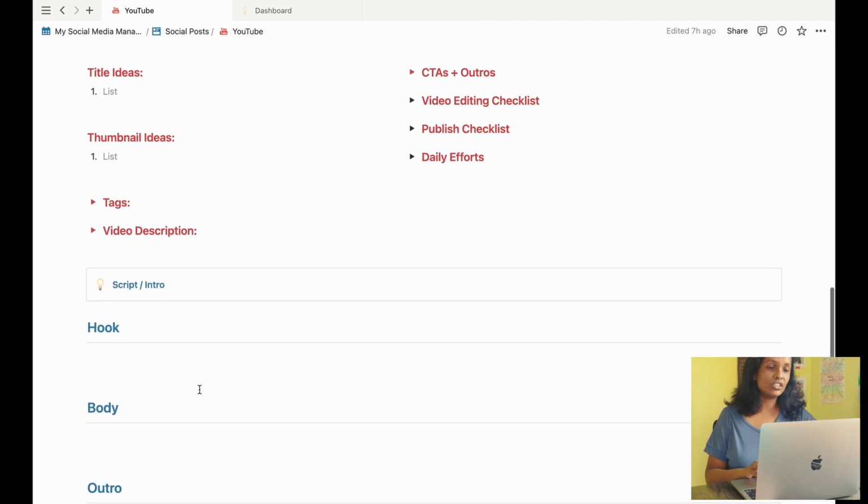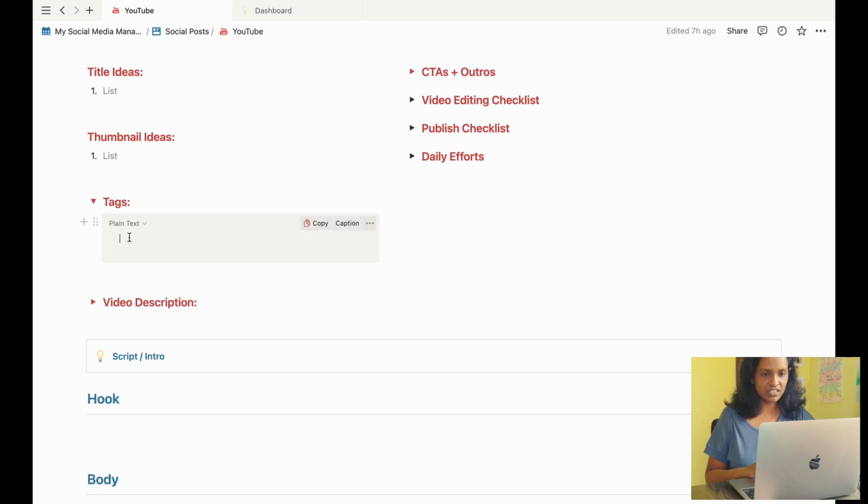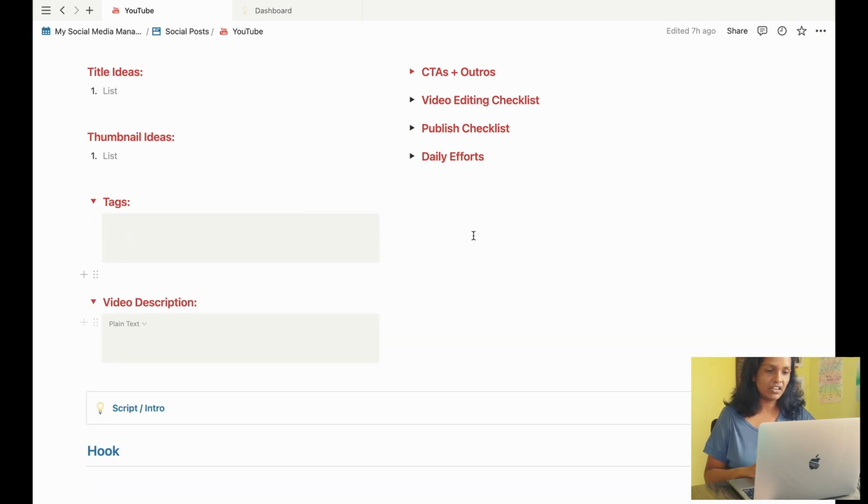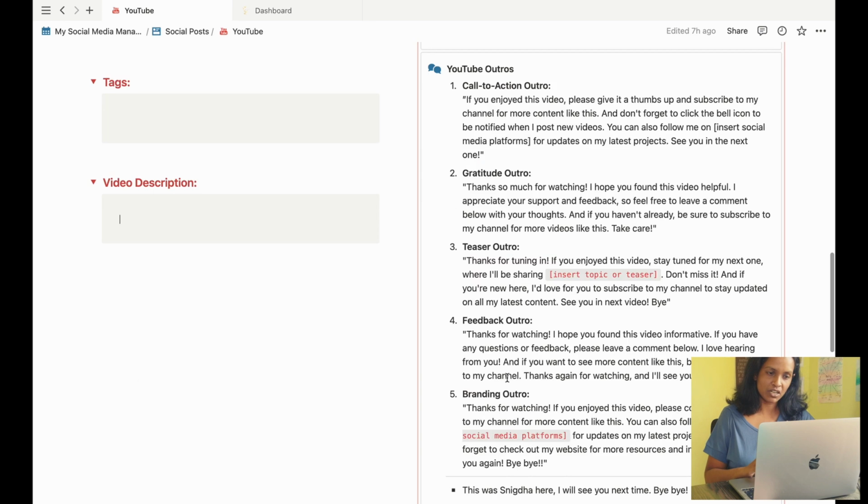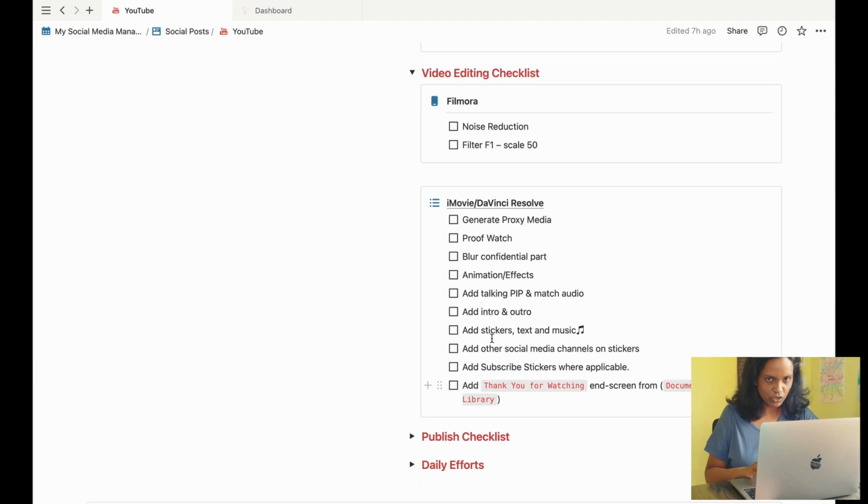And then down here on the left hand side, I have places to add my title ideas, thumbnail ideas, and I add my tags into this block and description over here. On the right hand side, I add some CTAs and outro ideas to be able to add them in the suitable places while I'm scripting. And below that, I have a video editing checklist that I make sure that I follow carefully.